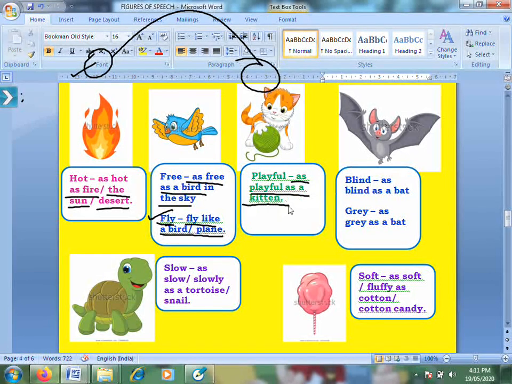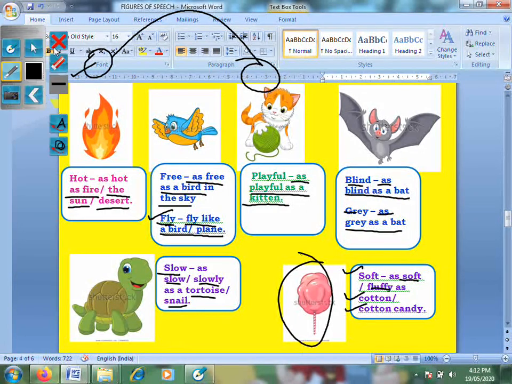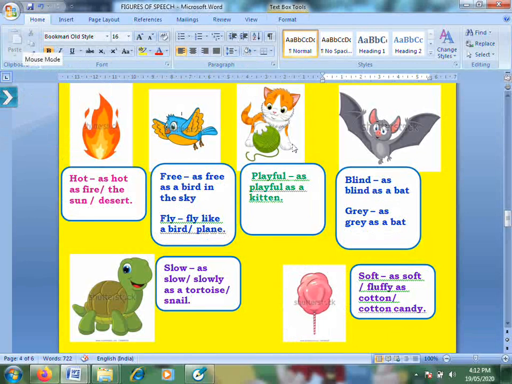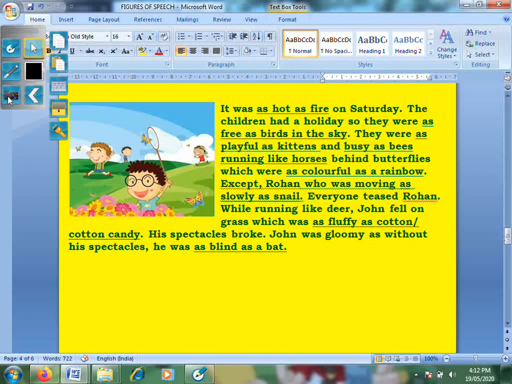Playful as a kitten. Blind is as blind as a bat. Even grey is as grey as a bat. Slow could be as slow or slowly as a tortoise or a snail. Soft, as soft or fluffy. Fluffy is a better word for soft, as cotton or cotton candy. This is cotton candy. Yes, I know, yum, but we are using it to describe soft. We can even use it to describe sweet because cotton candy is always really sweet. Now let's see how we are using it in a paragraph.